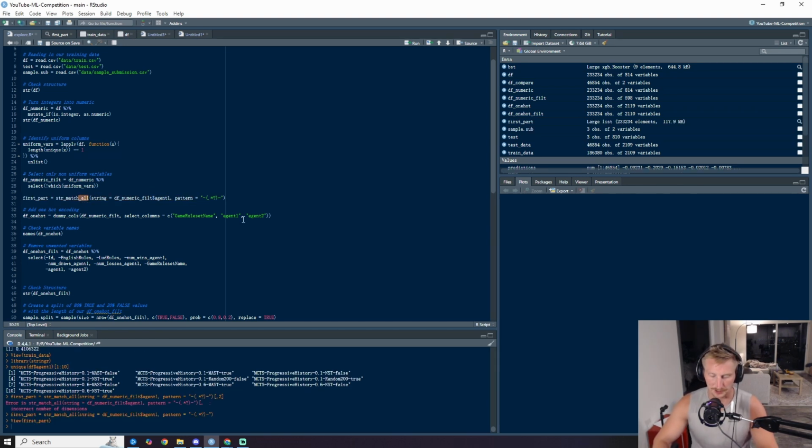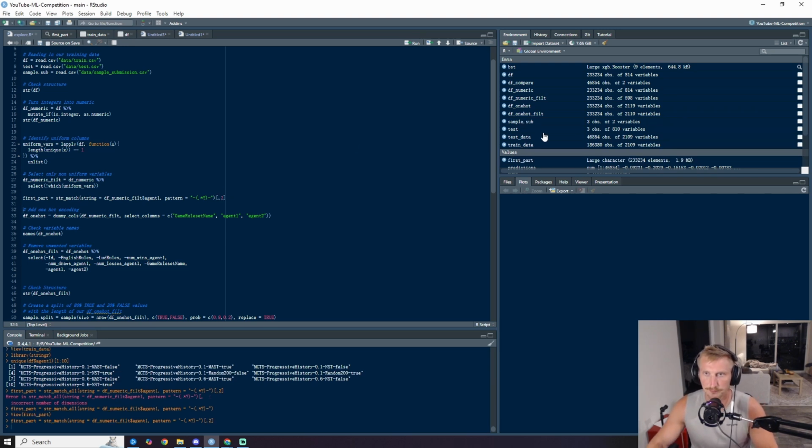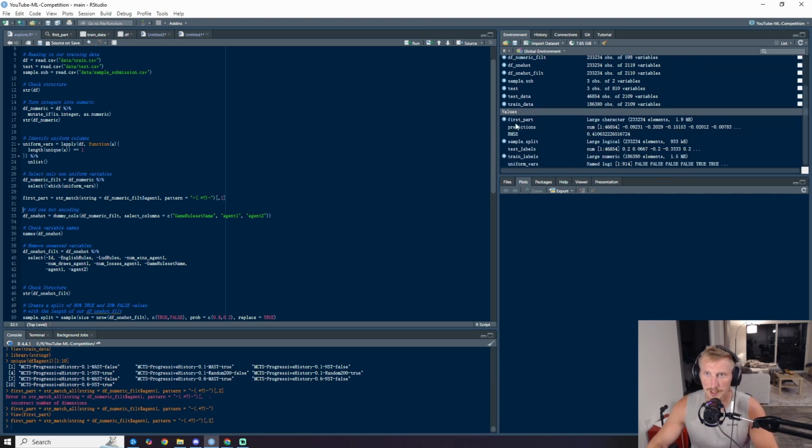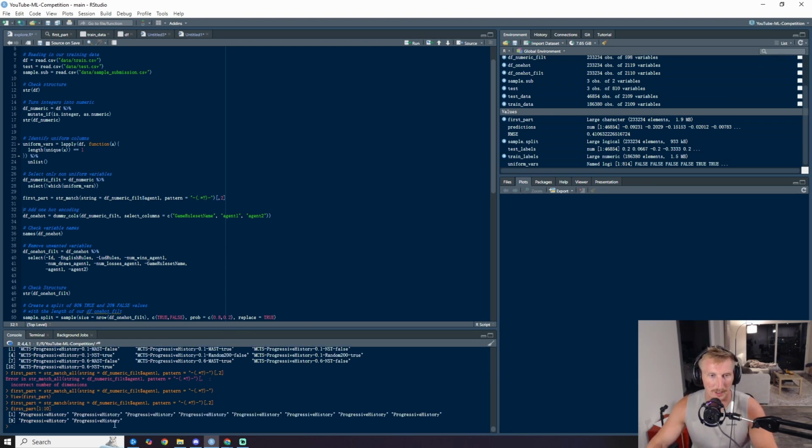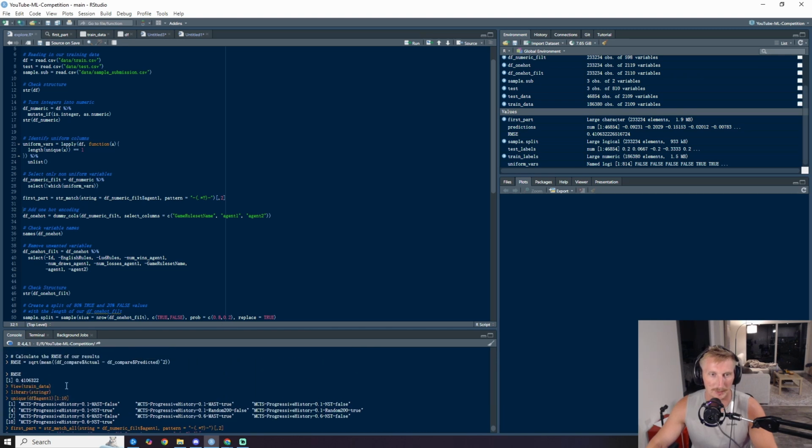Let's try just str_match instead of str_match_all and see what it does now. If I add this back, boom. So that works now. It's a gigantic character vector. Let's just see what it is, the first 10 of them. And that actually worked. It's grabbing this first part here.